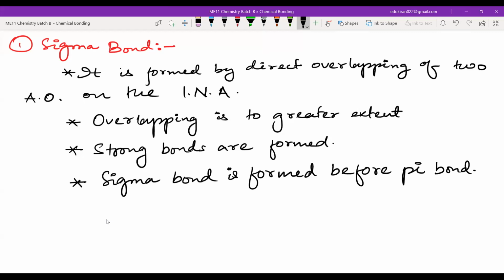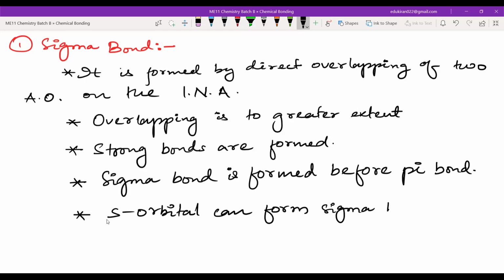One more point here: s orbital can form sigma bonds. So write these points.